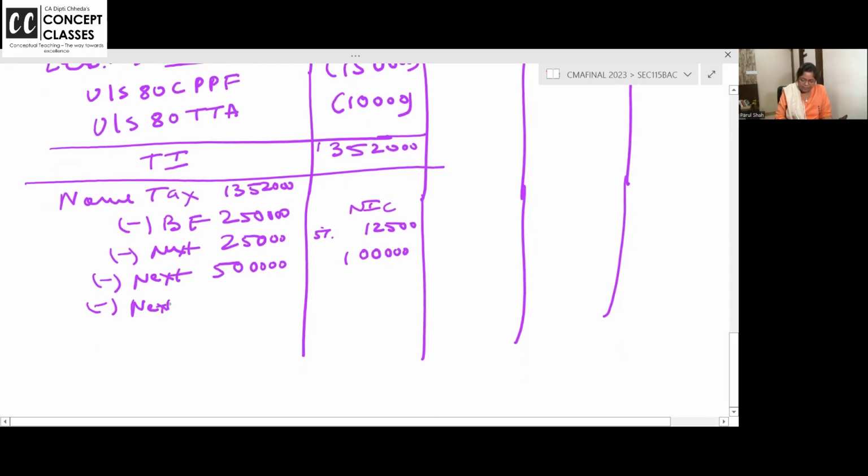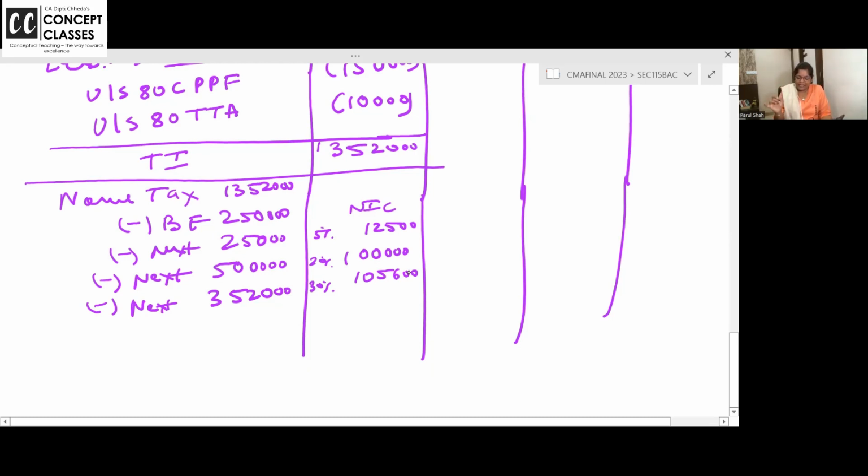Next 3,52,000, pay 30%, 1,05,600. Anyone in the class having any doubt? No doubt is silly, dear students. Is the speed of the class fine? Are you all able to write it?